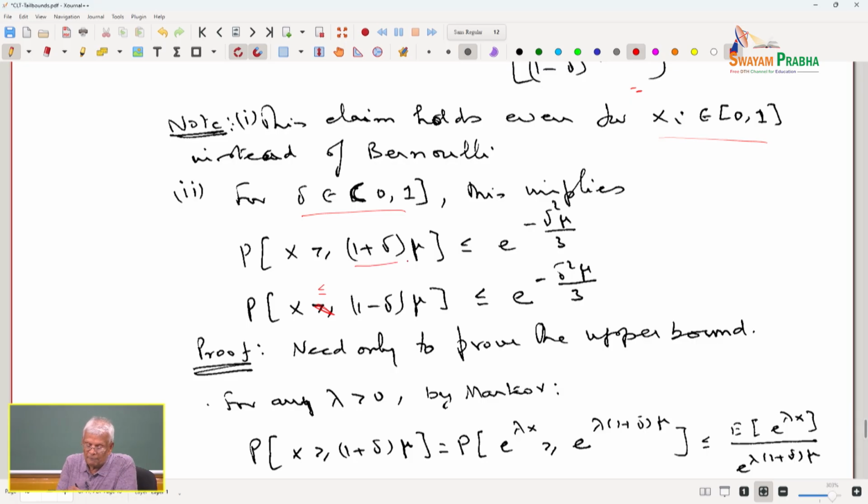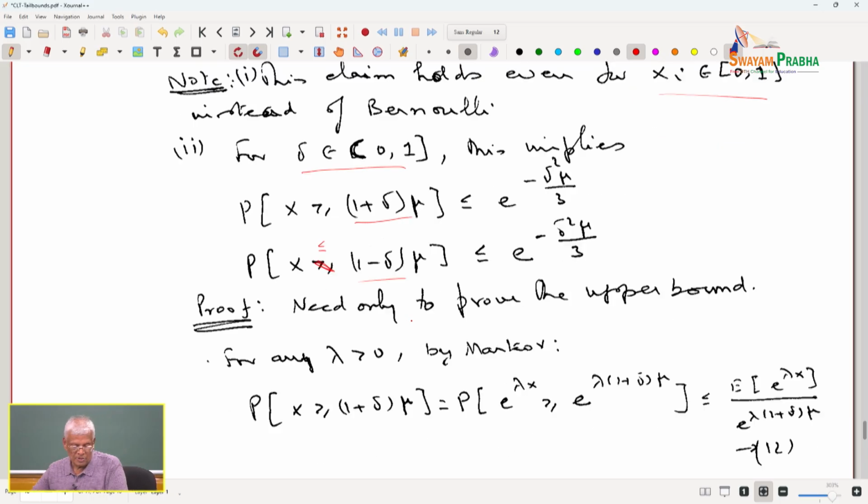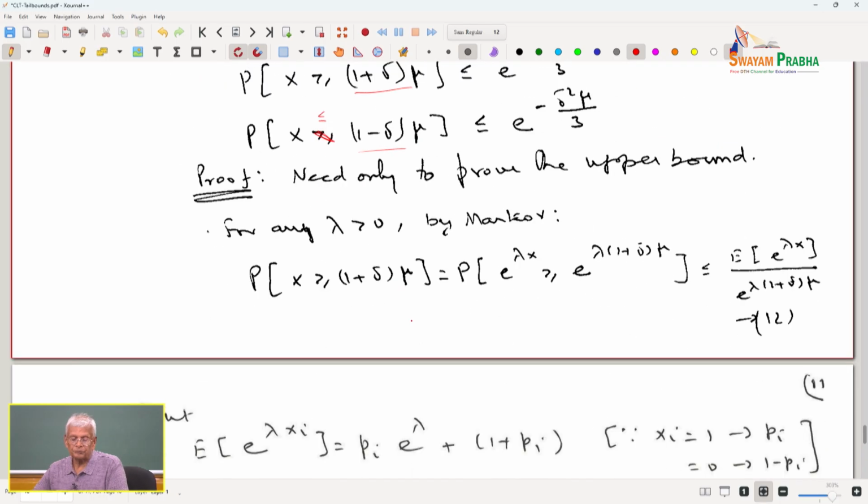So, this is called the upper inequality, this is called the lower inequality. We only need to prove the upper inequality. Both are upper bounds, but this is the upper inequality.